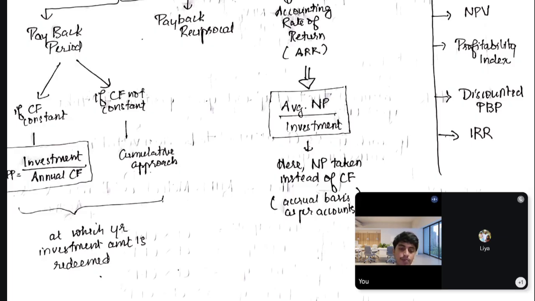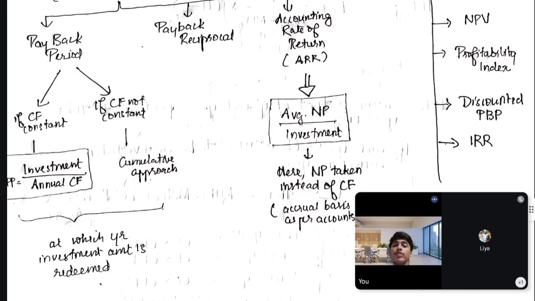Like we have heard of cashback in the case of Google Pay and all, when we pay something and get back the money. Similarly, payback is the same sort of thing. You invest an amount, and at what point would you get back the entire investment. So if you get 20,000 each year for an investment of 1 lakh, you will get back the 1 lakh in 5 years.